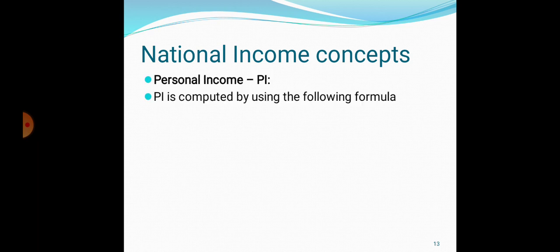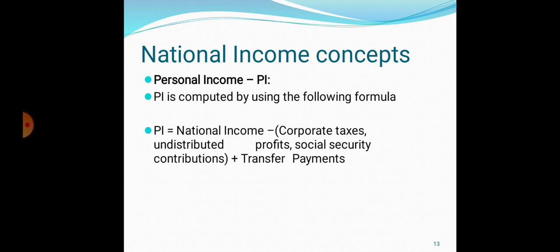So finally, what is the formula for personal income, how to calculate personal income? From national income, you can minus corporate taxes, undistributed profits, and social security contribution.